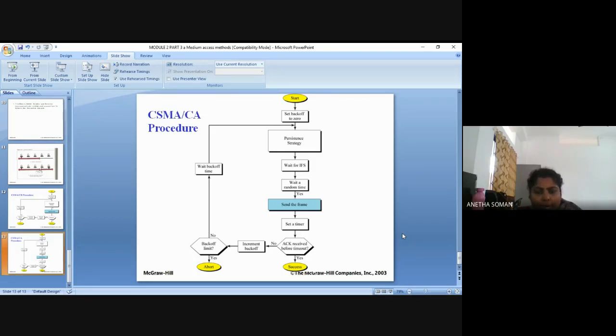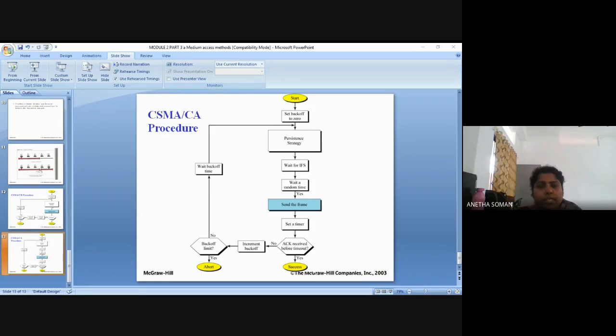Otherwise, the backoff limit is incremented. They will check whether the limit has been reached, or wait for a backoff time, and then the same process is repeated. This increases the efficiency of the network. In CSMA-CD, collision is not avoided, but in CSMA-CA they try to avoid it at any cost so that collision won't happen. So there are a lot of waiting processes in the CSMA-CA procedure. Okay, understood what is the difference between CSMA-CA and CSMA-CD.